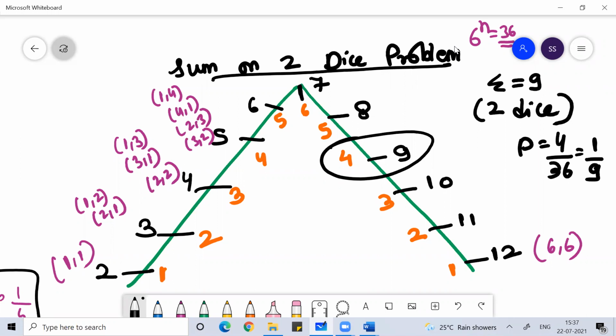So sum of 9, how will you get sum of 9? 3 comma 6, 6 comma 3, 4 comma 5, 5 comma 4. So why do you want to waste your time thinking about those 4 outcomes? This is a shortcut. Remember this: 1, 2, 3, 4, 5, 6, 5, 4, 3, 2, 1. That's it. Clear, everyone? Anyone have any doubt?